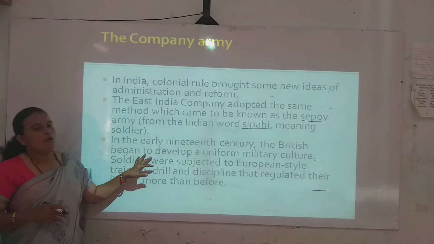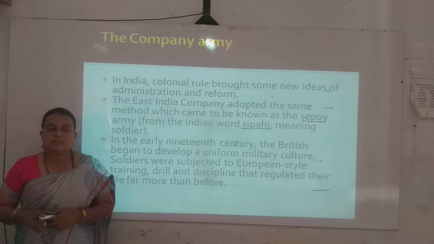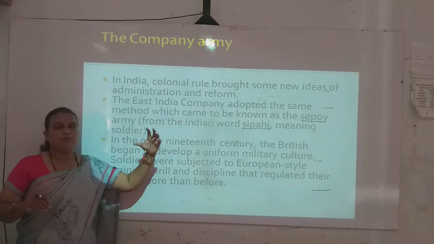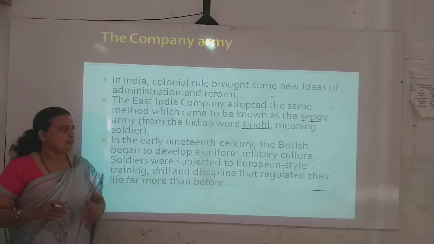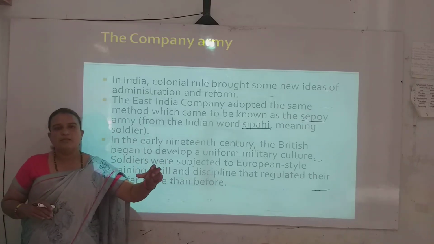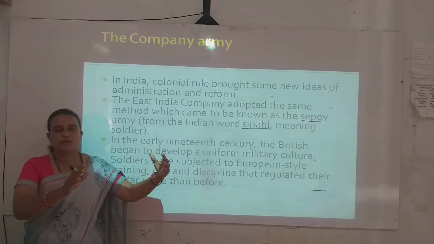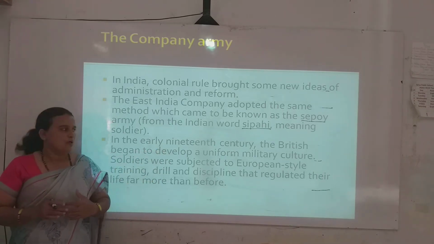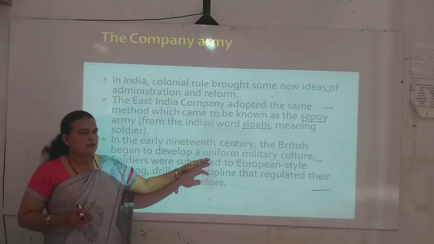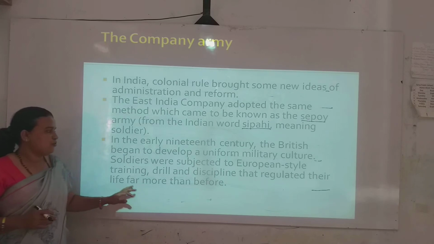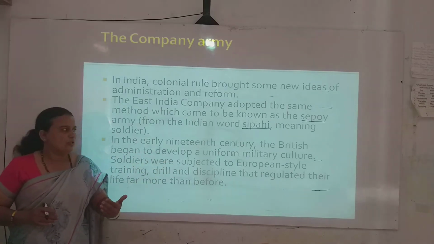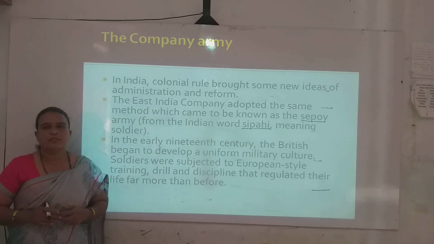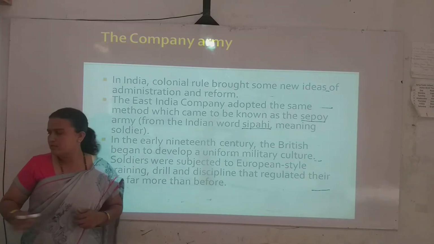So we have seen that the Mughal successors created their army from the peasant group, and here we can see that the British took common Indians and started giving them training in a disciplined manner, using European culture to make the Indian soldiers uniform.